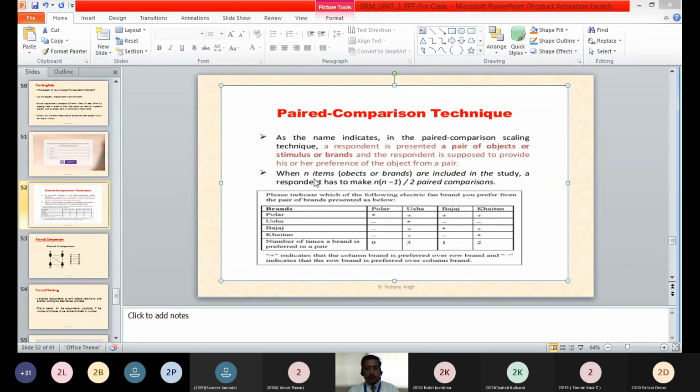So in this example of having 4 brands, how many decisions does the respondent have to take with this formula? Can you calculate?